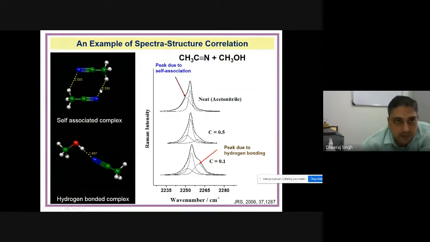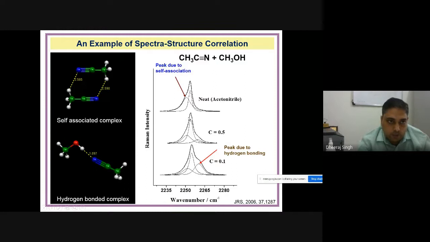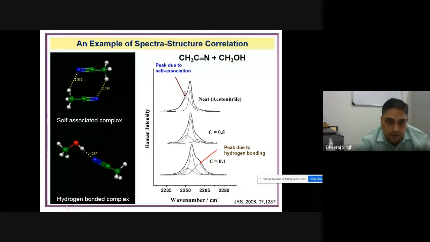The simplest example I am going to give is the acetonitrile molecule, simple acetonitrile. This is CH3 C triple bond N. Now I want to mix methanol or water into this acetonitrile, and let us see how Raman spectroscopy can detect these types of molecular spectral behavior changes. This is the Raman spectrum of pure acetonitrile, and we are focusing only on the C triple bond N stretching mode. Due to this C triple bond N stretching mode, we get a Raman peak at 2250 centimeter inverse, because the nitrile group is always obtained at this position.